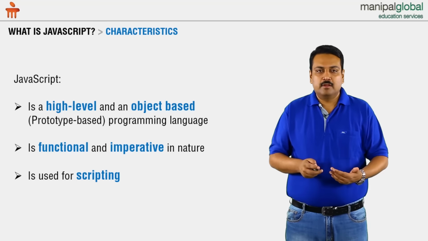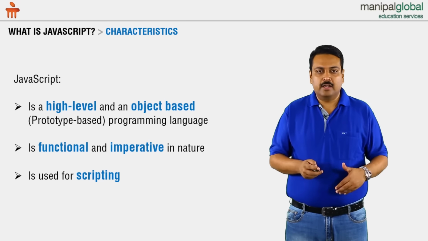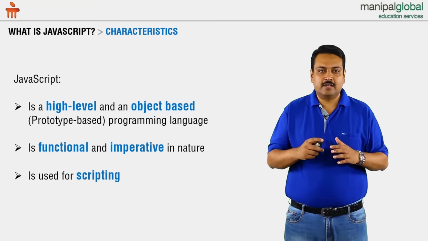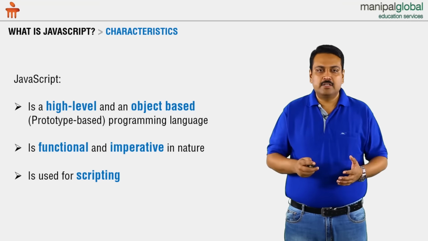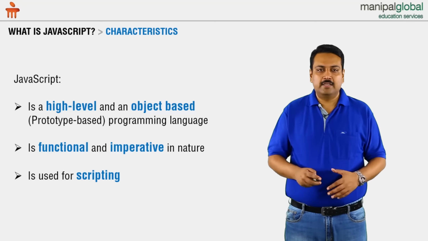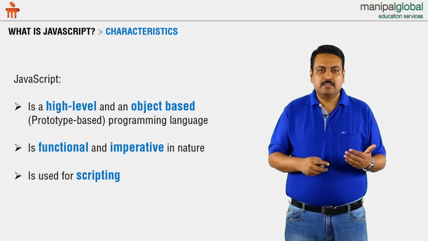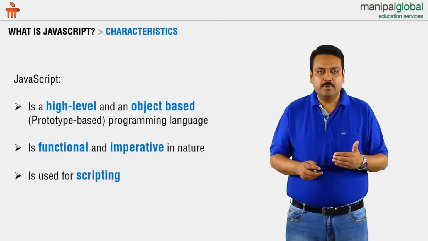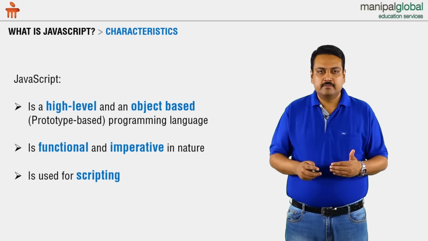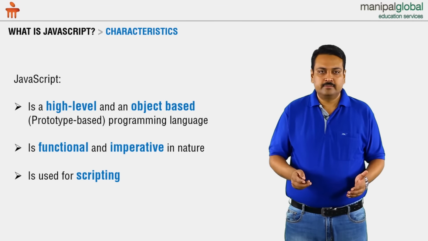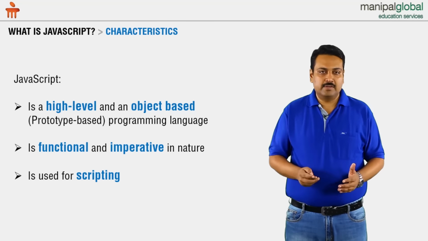And any program that is executed directly from the source code, such kind of programs are called scripts. And languages that support this concept are called scripting languages. A good example of scripting language other than JavaScript is Python, Ruby. They are also dynamically typed, and the code is interpreted at runtime, and it is directly executed from source code. It is not compiled, and it holds good even for JavaScript.